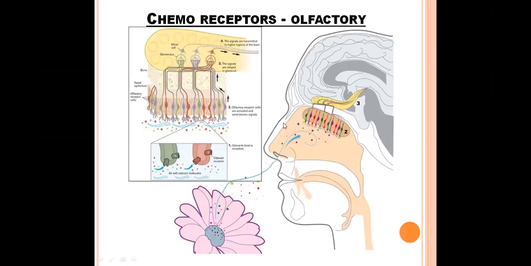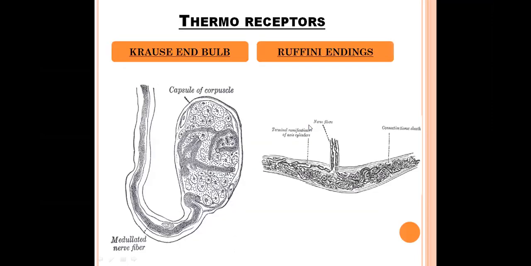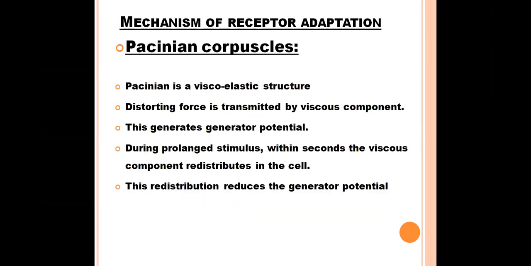The same thing happens in chemoreceptors and thermoreceptors, but the stimulus is different. The Pacinian corpuscle has a viscoelastic nature. The distortion force is transmitted by the viscous or liquid component of the Pacinian corpuscle.